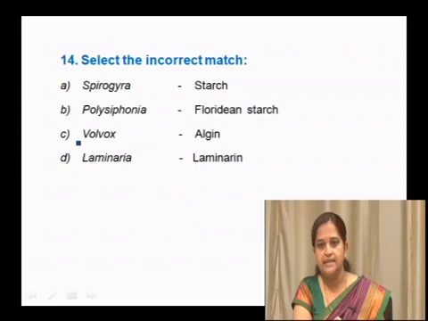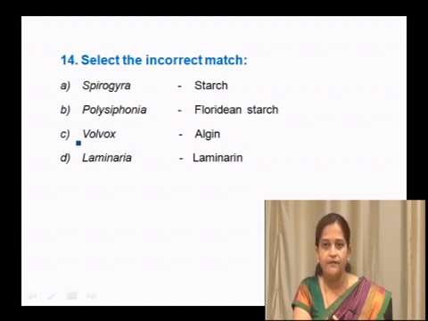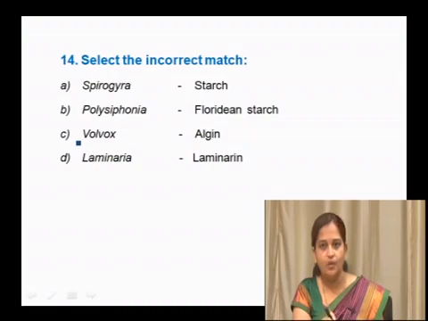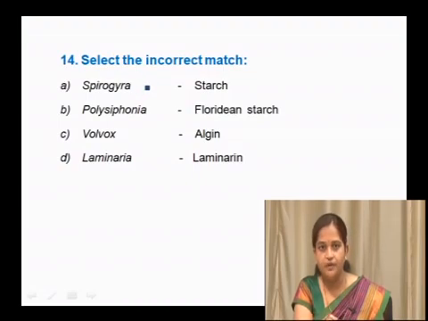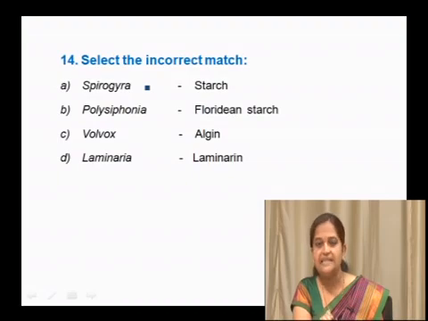Next question is, select the incorrect match. The options are: option A is Spirogyra, starch; Polysiphonia, Floridean starch; Volvox, Algin; Laminaria, Laminarin. If you observe, Spirogyra is an example of Chlorophyceae. In Chlorophyceae members, the reserve food material is in the form of starch.